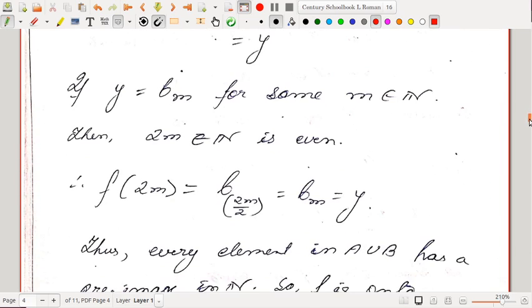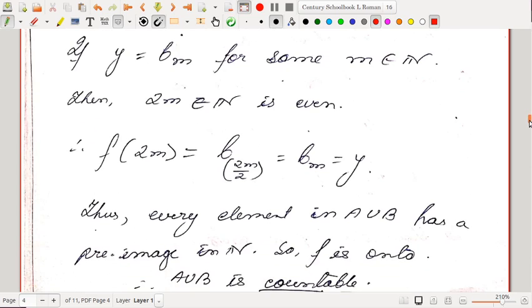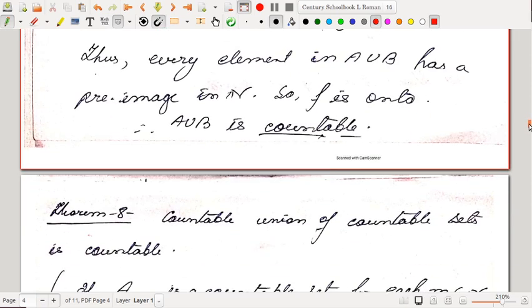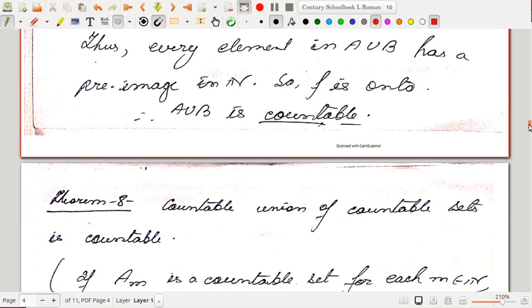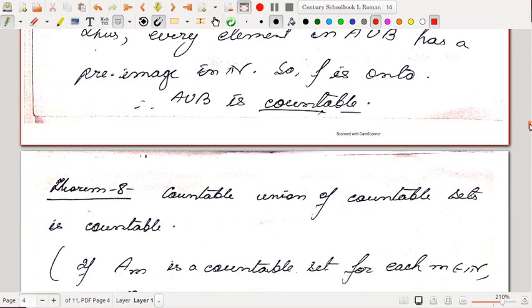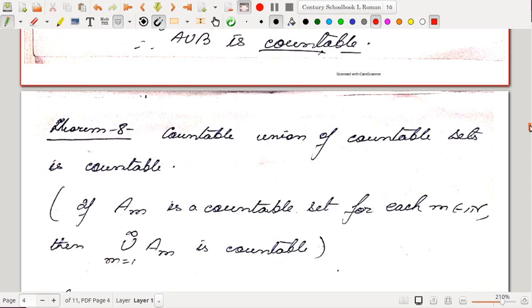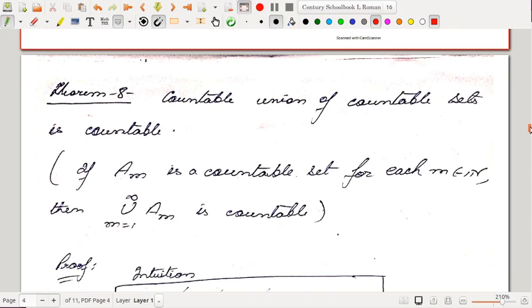So if y equals b_m for some m, then b_m corresponds to even numbers. So twice m is even. If m is a natural number, twice m is even, and f of twice m can be written as b subscript (twice m by 2), which is equal to y. Thus, every element in A union B has a pre-image in N. So f is onto. Therefore, A union B is a countable set. So this is proved for two sets. So the union of any finite number of countable sets is countable.